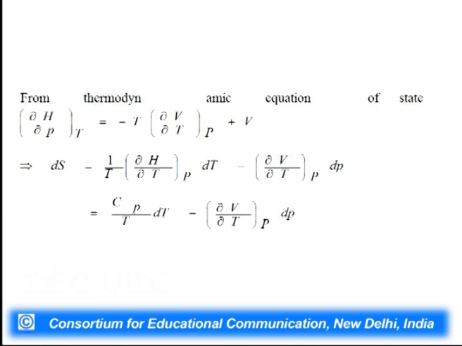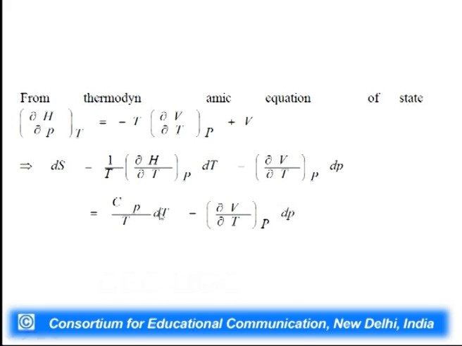Now, we know how to calculate del H by del P at constant T, which is the isothermal Joule-Thomson coefficient, and that we generally calculate using the thermodynamic equation of state, which is del H by del P at constant T is equal to minus T del V by del T at constant P plus V. And so, the previous equation becomes dS is equal to 1 by T del H by del T at constant P dT minus del V by del T at constant P dP.